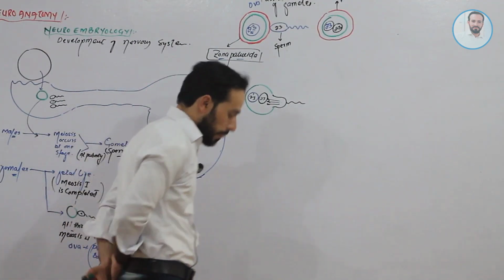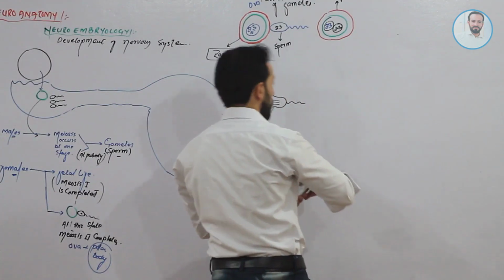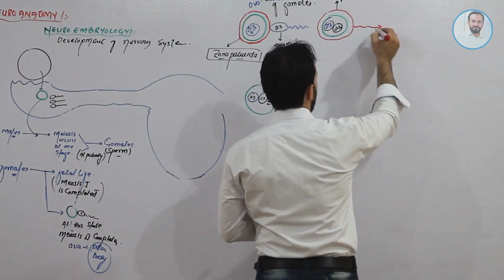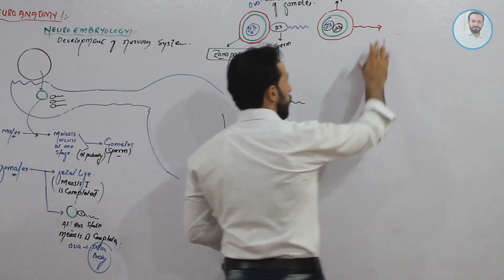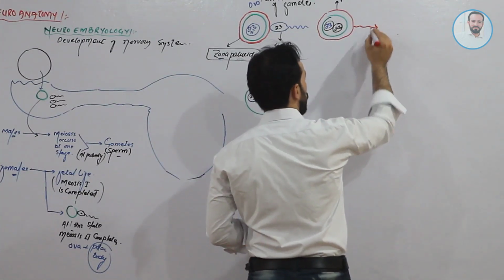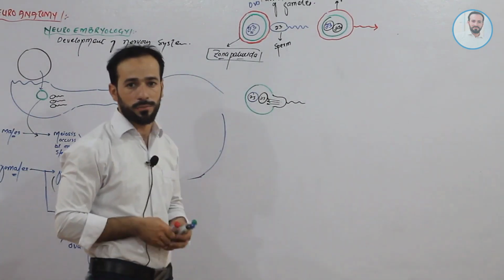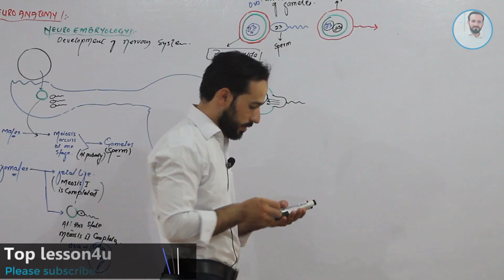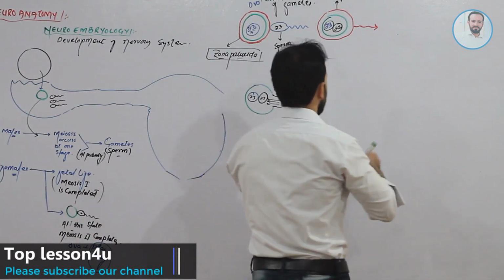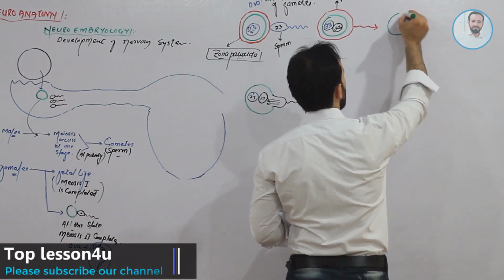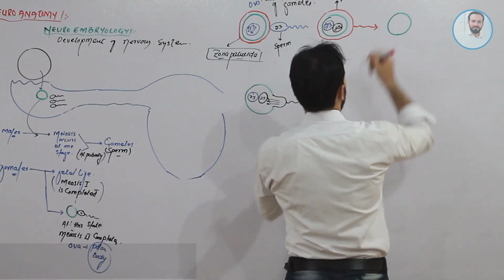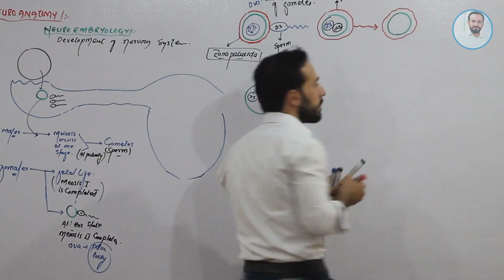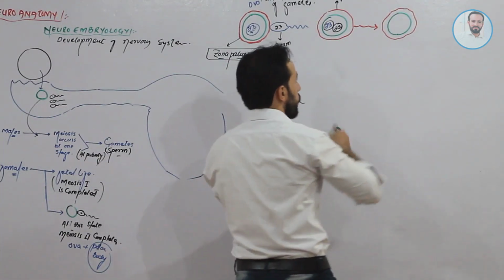Right, friends? Okay. Let's focus further. What will happen further? After zygote formation, the zygote will not stop here. Under the action of different hormones, this zygote will start multiplying. So it will be divided into two cells. Clear, friends? Okay. This is the zona pellucida surrounding the ova. Clear, friends? Now what will happen?